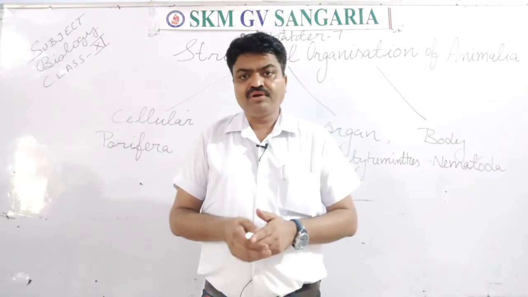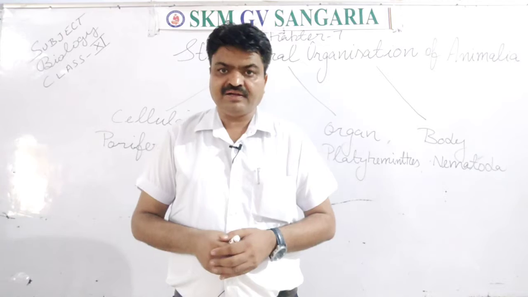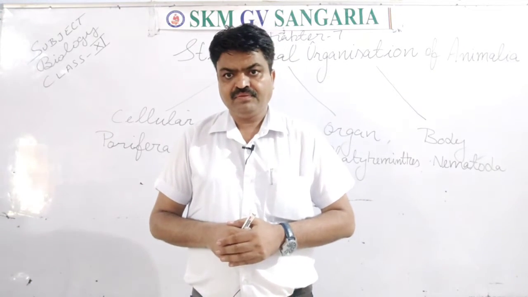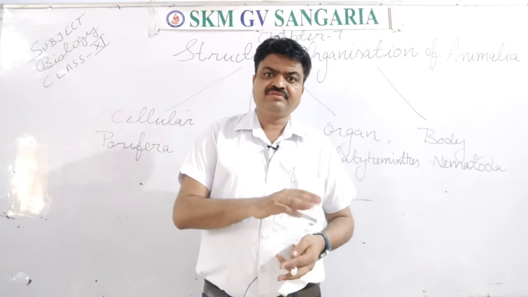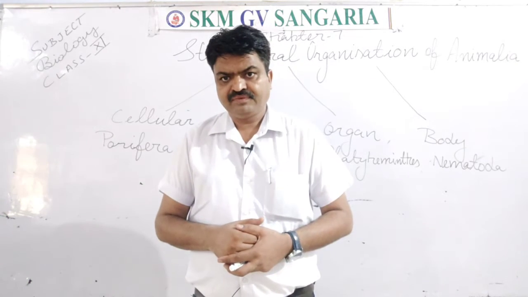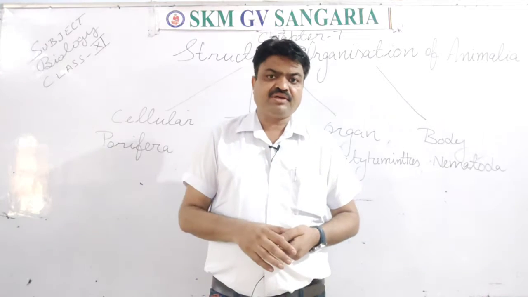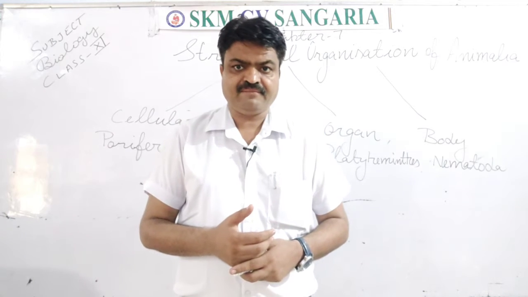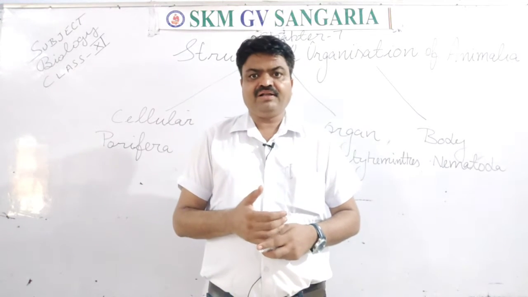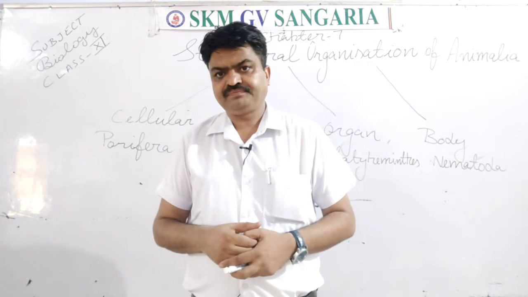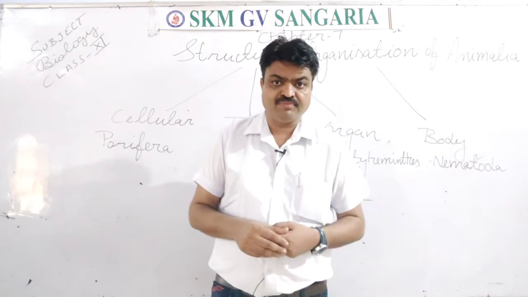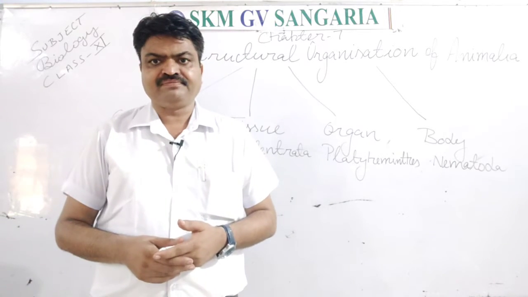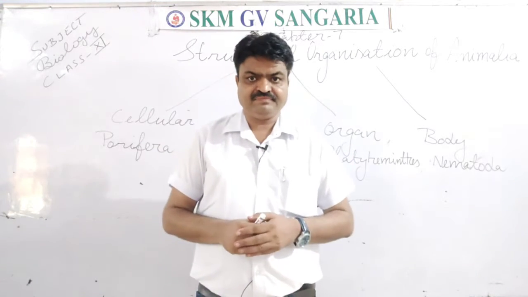And according to the number of cells, we can categorize living organisms into 2 groups. First is unicellular, second is multicellular. So, if we speak about the kingdom Animalia, then they are multicellular in nature, students. And these are also known as eumetazoa. Means all these living organisms, or all these animals, are known as eumetazoa, students, and they have more than one cell.